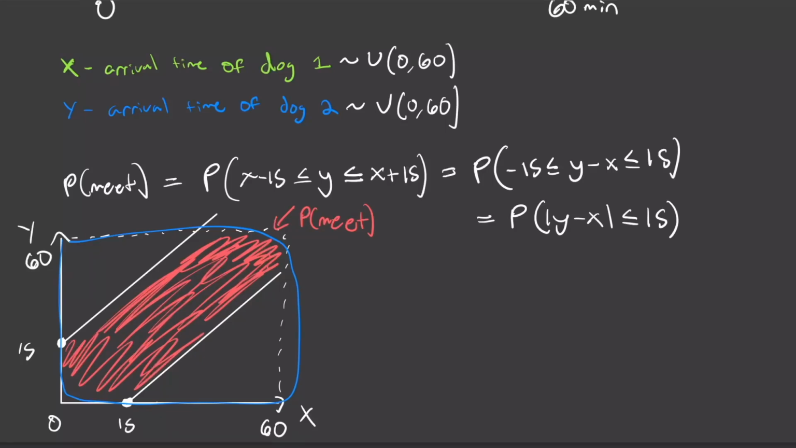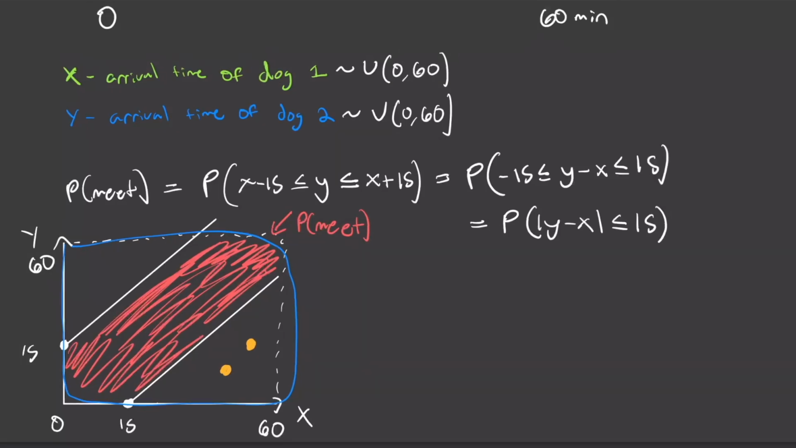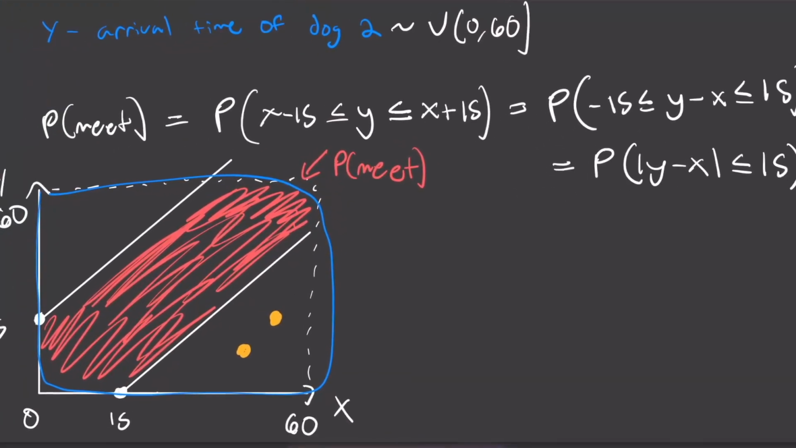the blue region. If these two variables weren't uniformly distributed, so for instance, maybe this point right here might have a higher probability than this point right here, well then we couldn't do it this way, where we're just thinking about it in terms of area. But they are uniformly distributed, so we can.